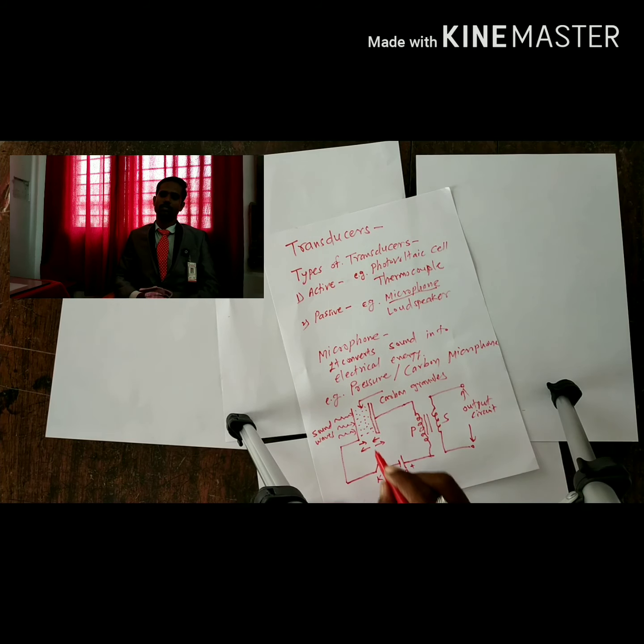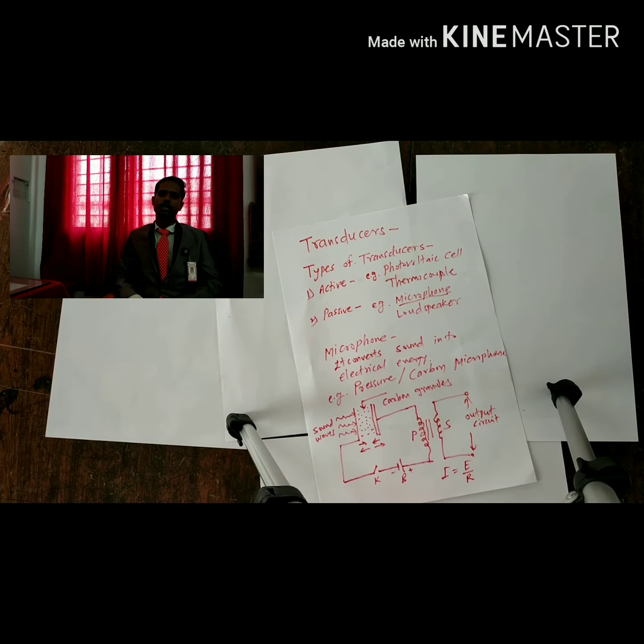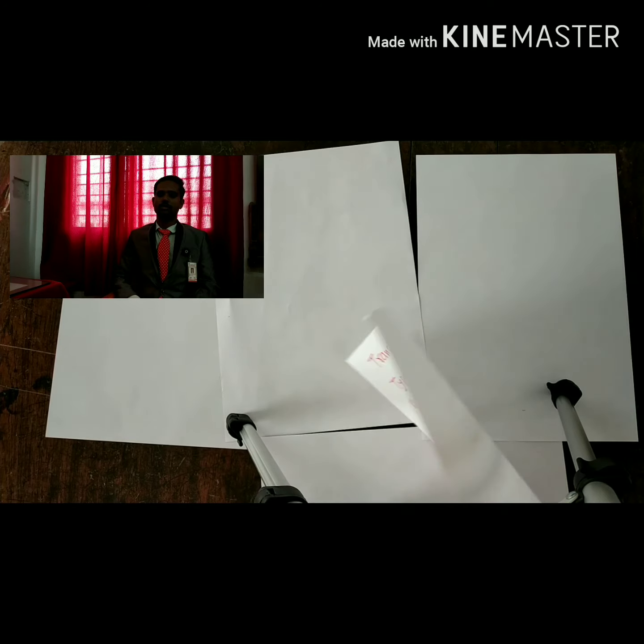In this circuit, the current I is equal to the EMF in the circuit divided by the resistance. That is, this current is constant if the distance between the two plates is constant.